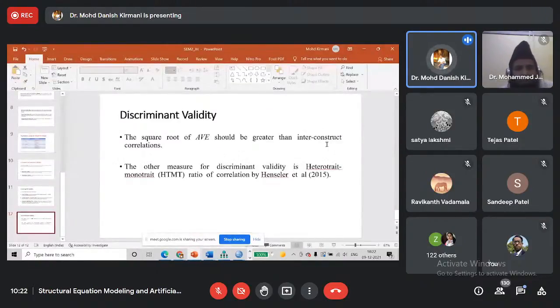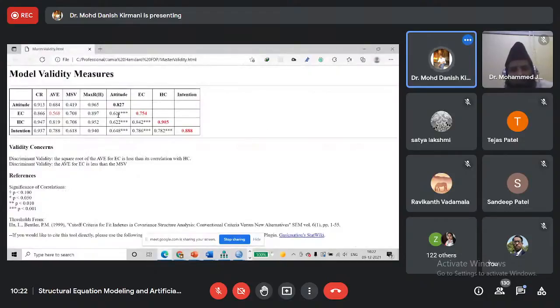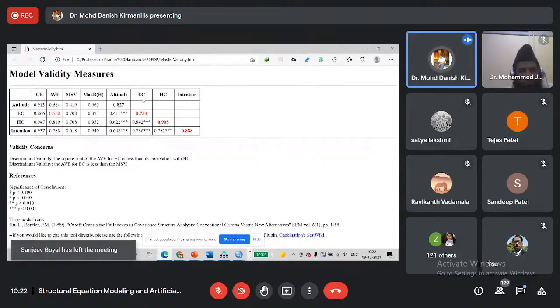It should be greater than the inter-construct correlations. These are inter-construct correlations. This is the correlation between EC and attitude. This is the correlation between HC and attitude. This is the correlation between intention and attitude. This is the correlation between HC and EC. This is the correlation between intention and EC. This is the correlation between intention and HC.